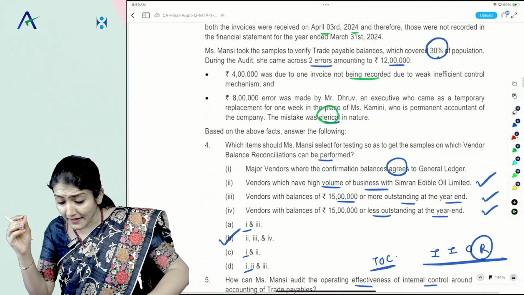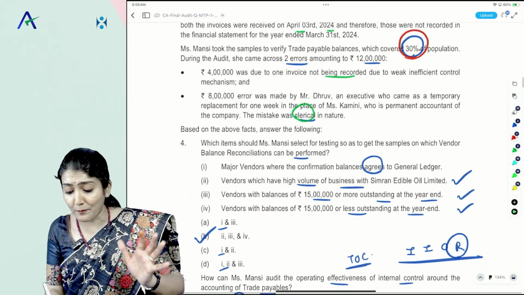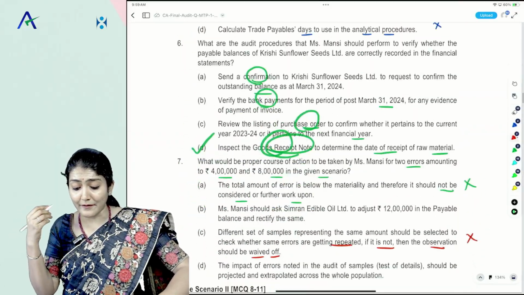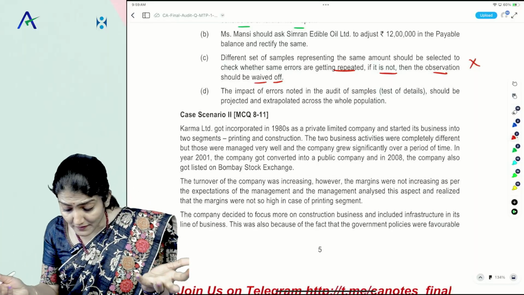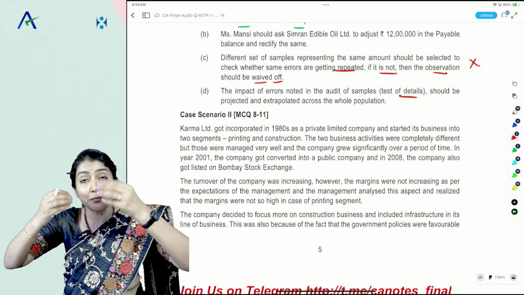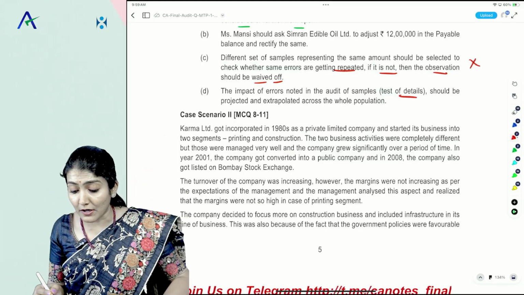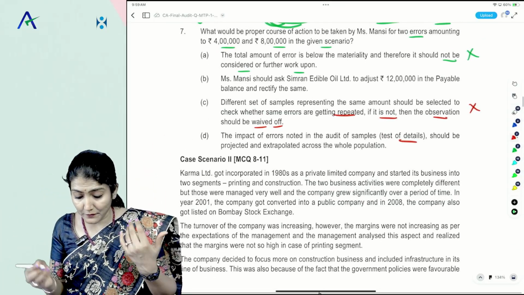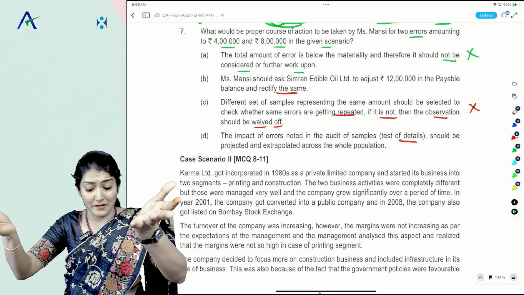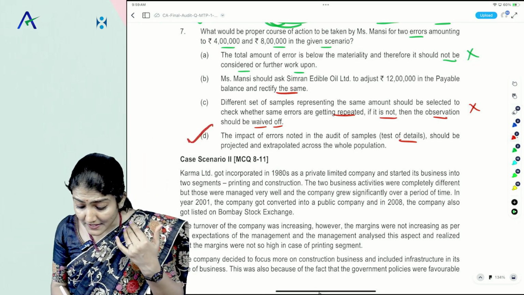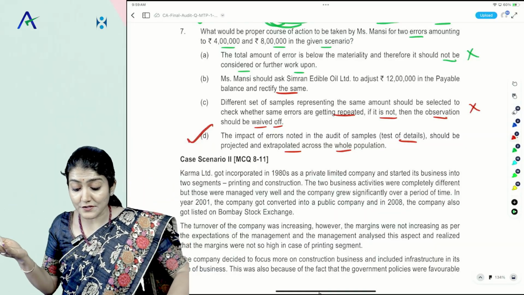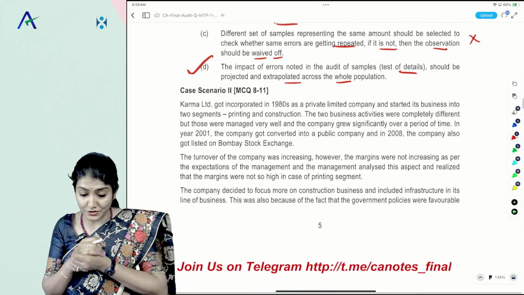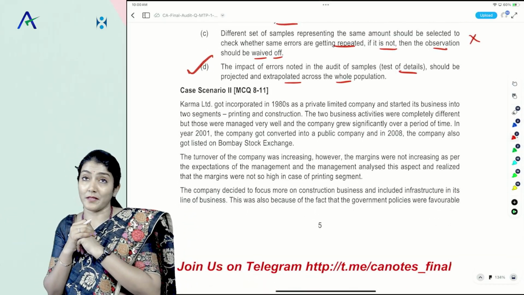And what do they say? That they checked only 30% of the population in which they found these two errors of 12 lakh. So the impact of the errors noted in the audit of the sample test of detail should be projected and extrapolated across the whole population. Right? So it says rectify the same, that will come later. But first, what does it say? Project and extrapolate across the whole population. Right? So D is the correct option over there.